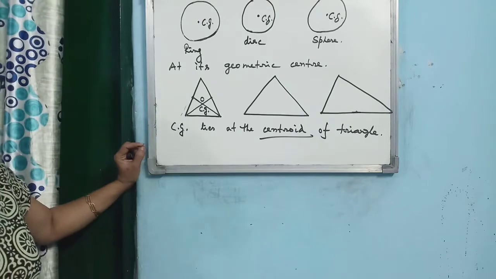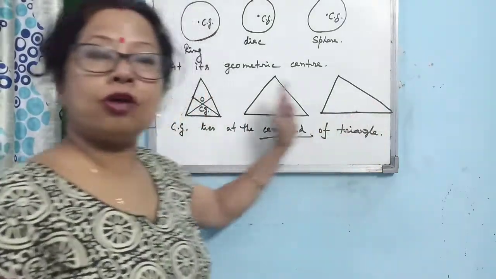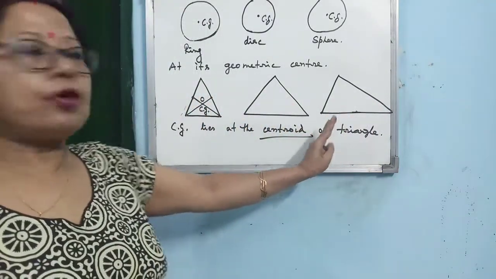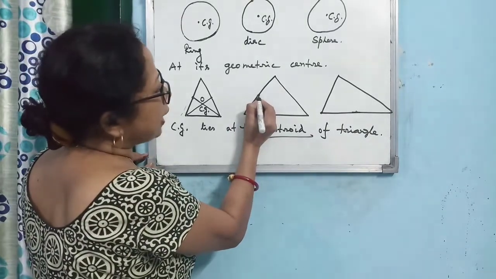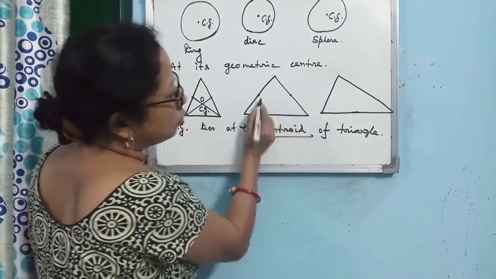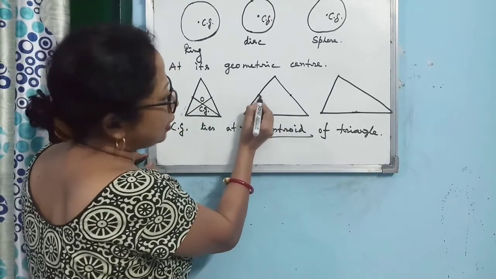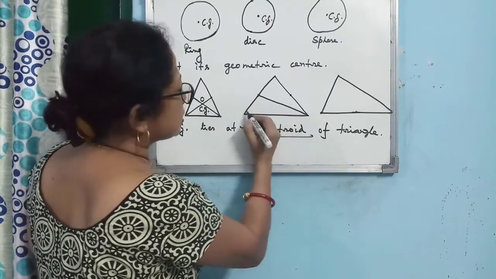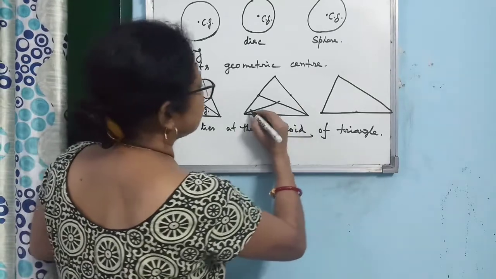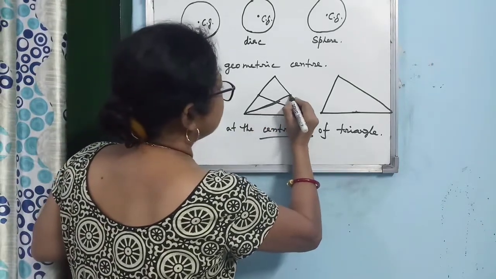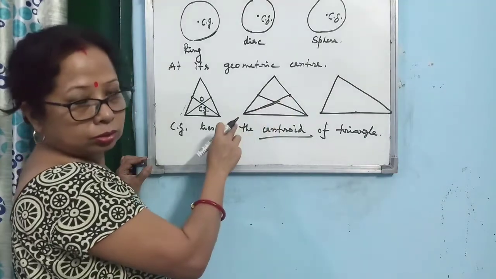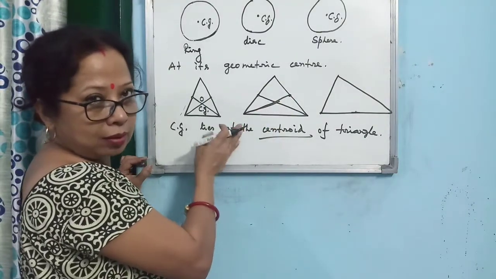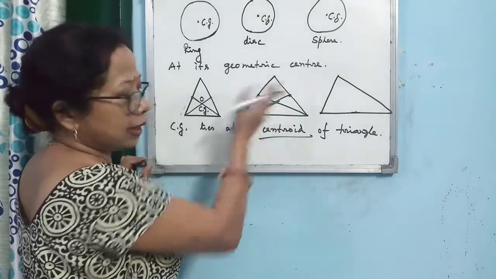Is that clear? In the same manner you can draw for all the triangles. For an equilateral triangle also, you just take the midpoint of the sides and then join it with the opposite vertex. Please, when you draw, do not draw freehand like me. Use a scale.